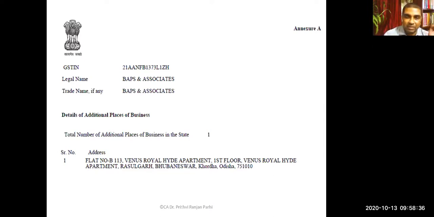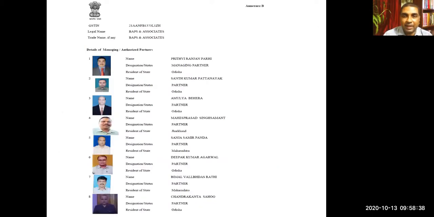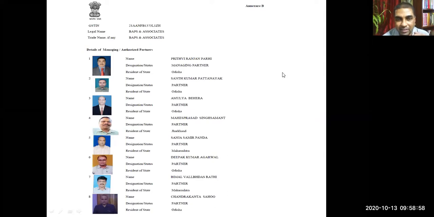Now, one more thing. There will be some other annexures. Like, see, this is a detail annexure. It talks about details of, let us say, a partnership firm. Details of partners are also provided here: how many partners are there, and what is their designation. One can find it out. Those things are also provided in the GST certificate. Okay, everybody's photos are there.